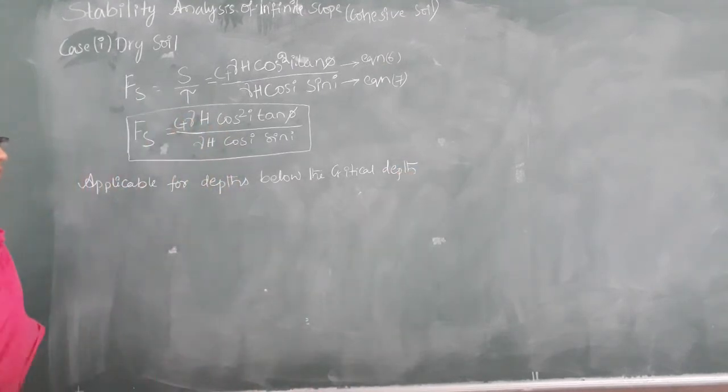So what is critical depth? We will discuss that now.